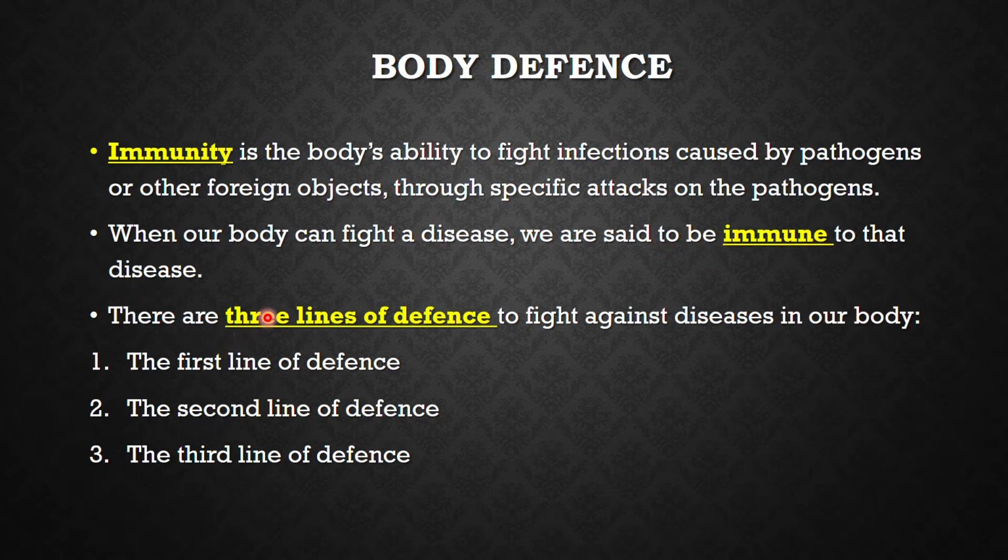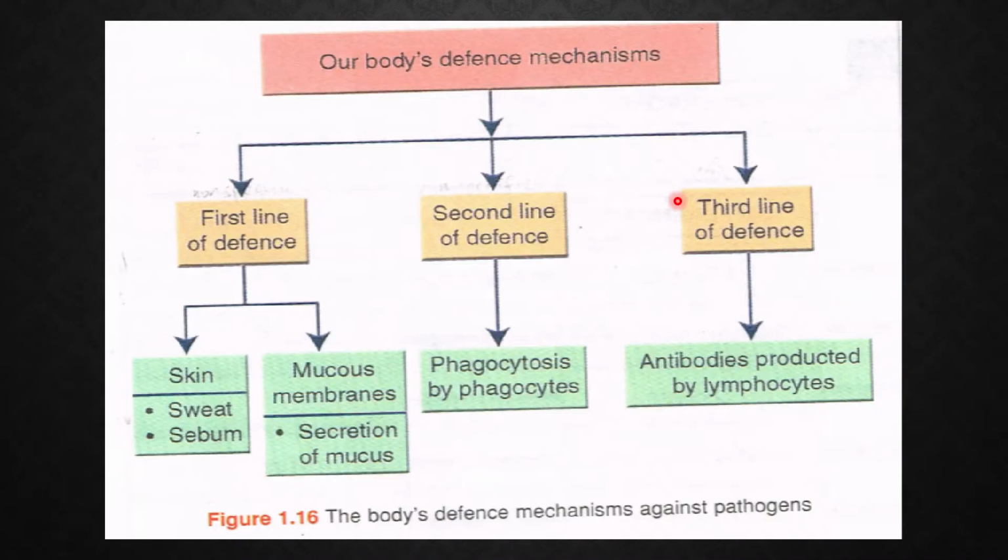And there are three lines of defense to fight against diseases in our body, which are the first, the second, and the third line of defense, as depicted in this mind mapping. The first line is characterized by skin, by the secretion of sweat and also sebum by the glands, also mucous membranes through the secretion of mucus.